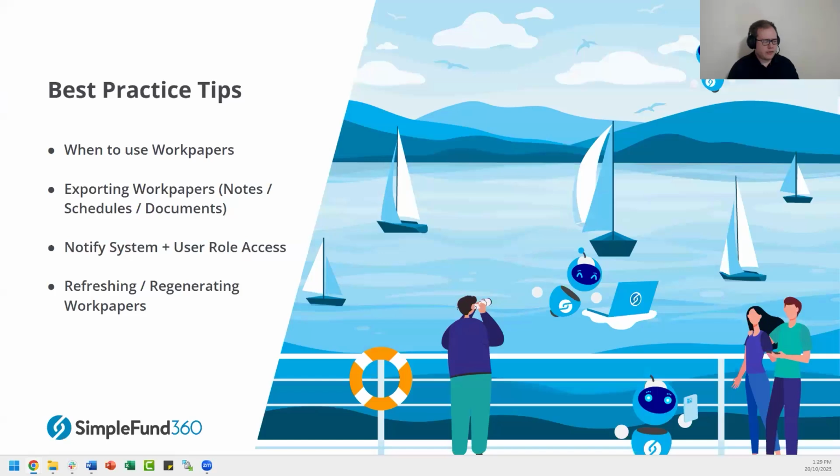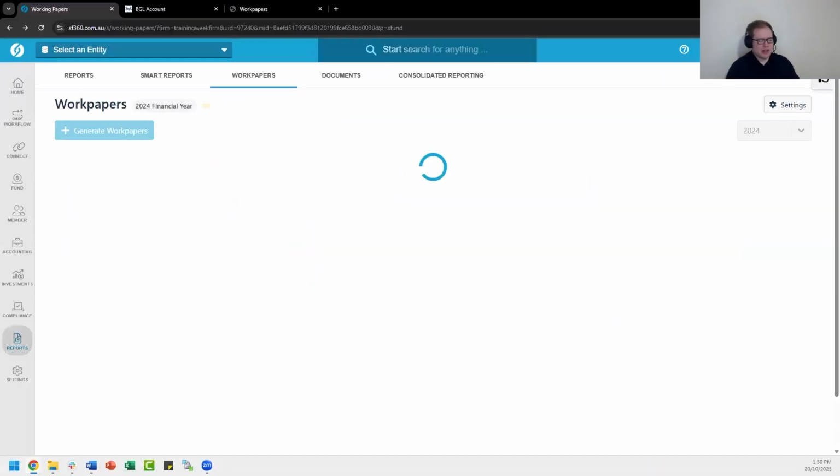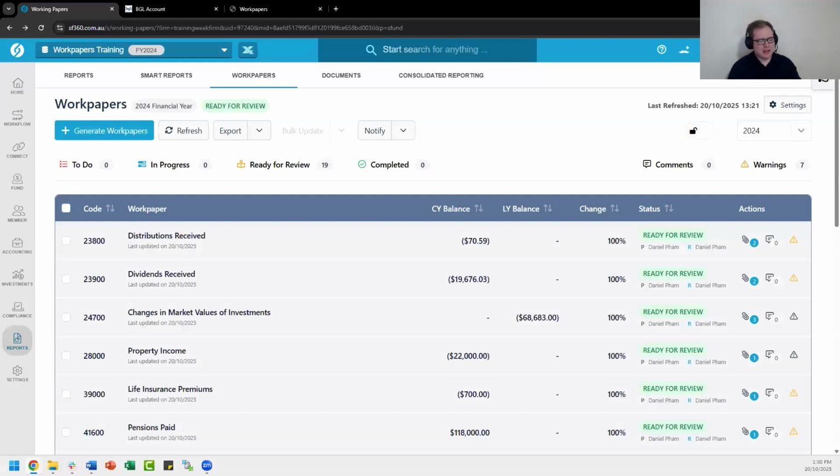And the final point we do have on this particular screen is refreshing and regenerating Workpapers. This is probably the most common support query that I have found related to it: the confusion about what refreshing or what regenerating Workpapers does. And I can imagine, I do apologize, I haven't been able to pay too much attention to the questions coming through, but this question might have already been asked.